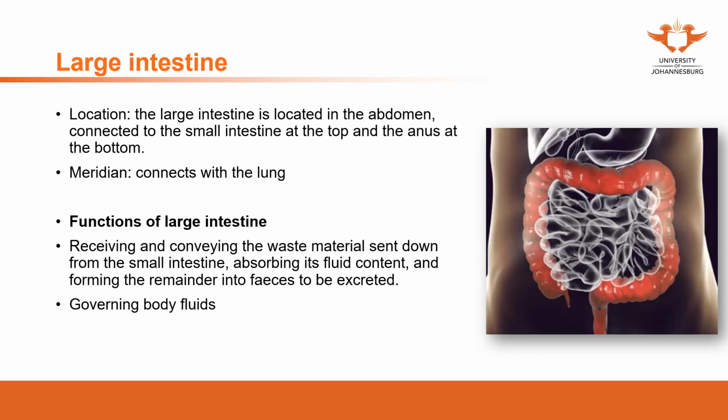The large intestine is located in the abdomen. It connects with the small intestine and the anus. From the stomach, small intestine, and large intestine, we can see in the anatomy that the end of the stomach is the start of the small intestine. The end of the small intestine is the start of the large intestine. And then, eventually, the large intestine connects with the anus. So this is the pathway along which the food and fluids move.